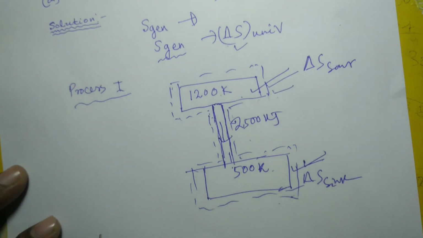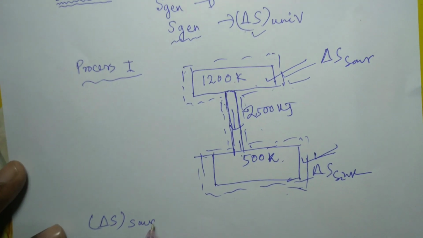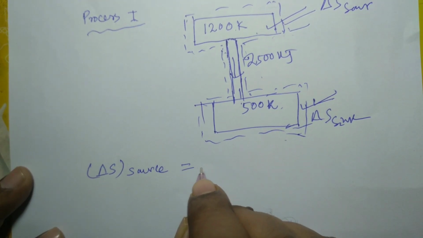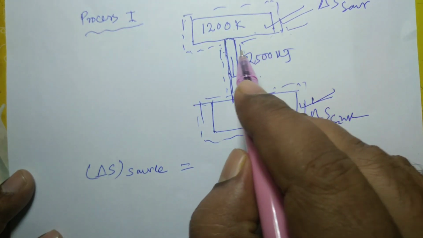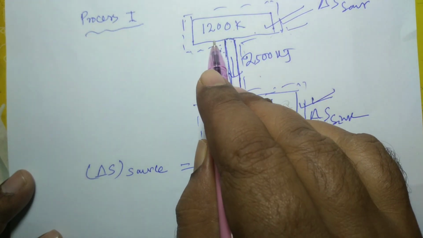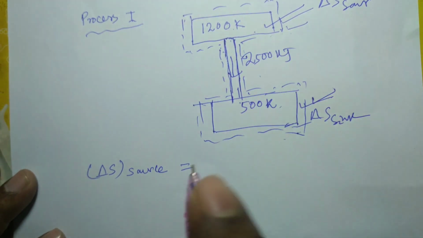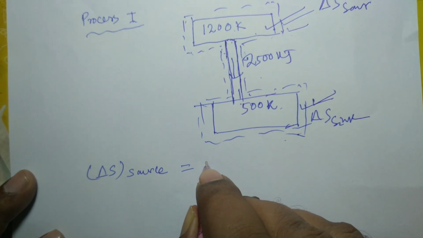So first we will calculate delta S of source, and it is equal to this temperature. No matter whatever heat flows out of this reservoir, its temperature does not decrease. That's why it is called a reservoir. So what is the delta S of this source during this process?